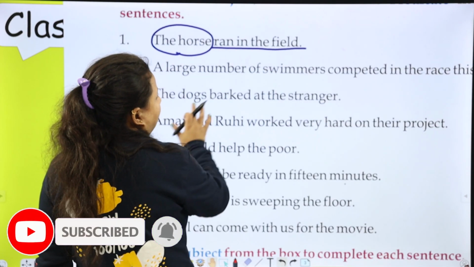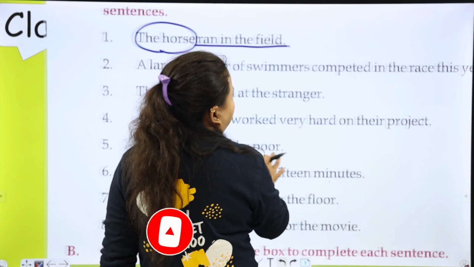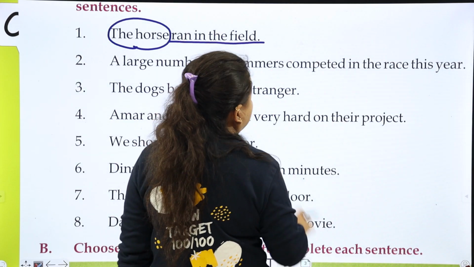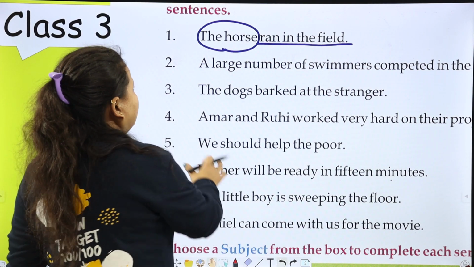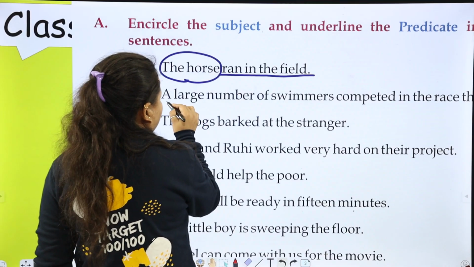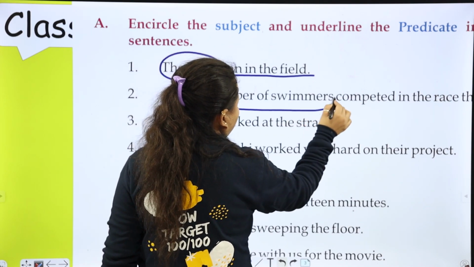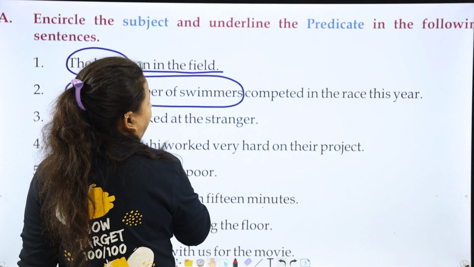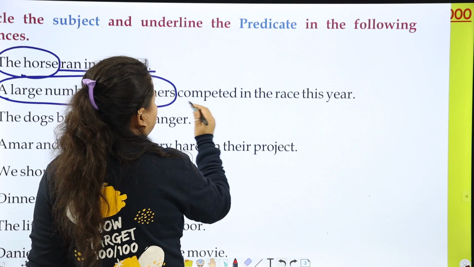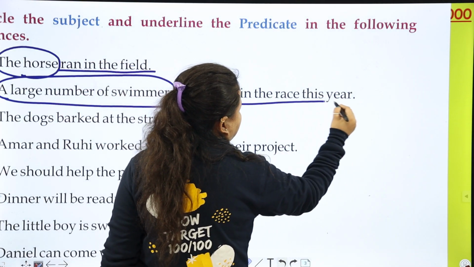A large number of swimmers competed in the race this year. So a large number of swimmers is a subject. So now I am going to encircle the subject, and competed in the race this year is a predicate.